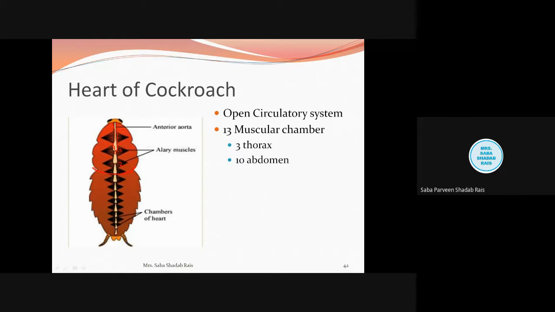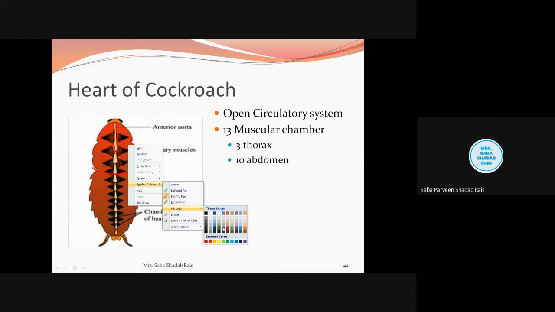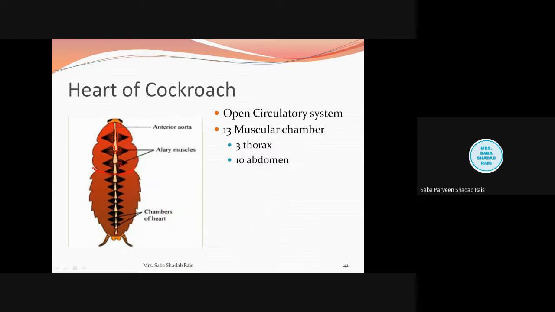Now when we talk about the chambers of the heart, all except the last have a pair of openings. You can see the pair of openings, one opening is here, one opening is here. Every side there is a pair of openings, one here, one here, one here, one here. This pair of openings is called the ostia.